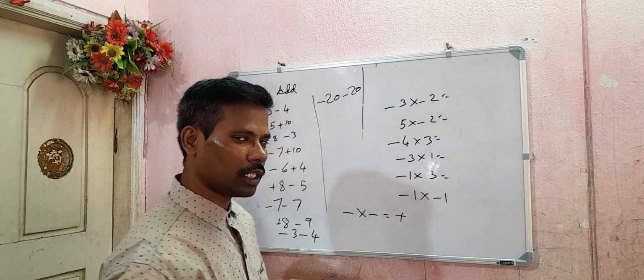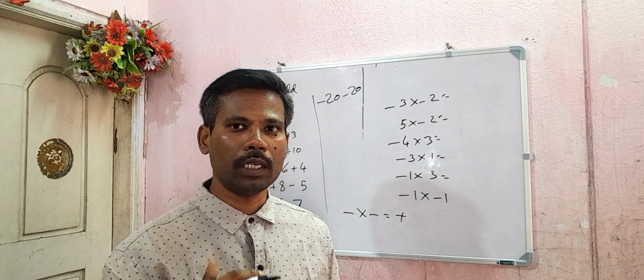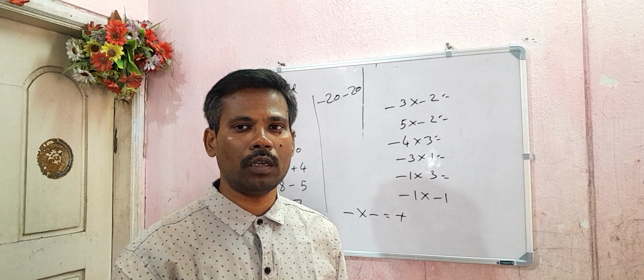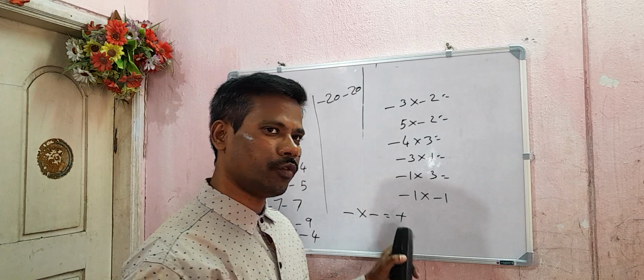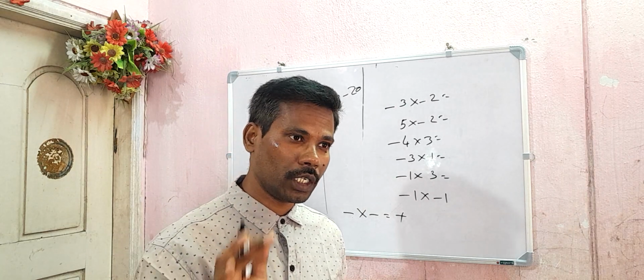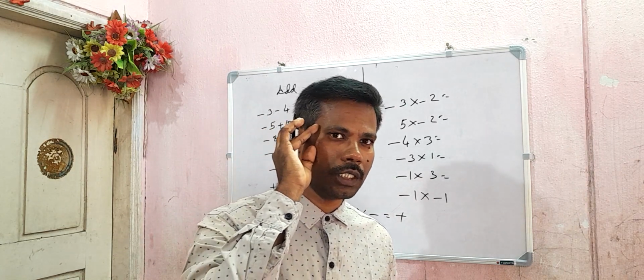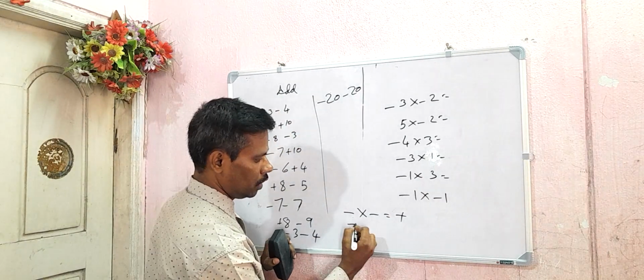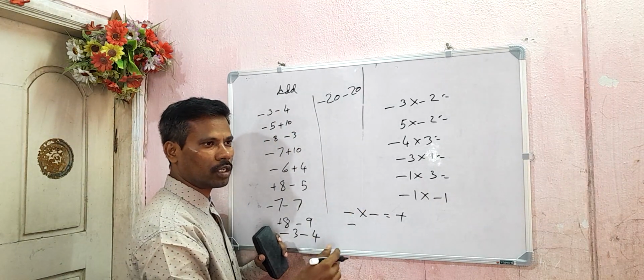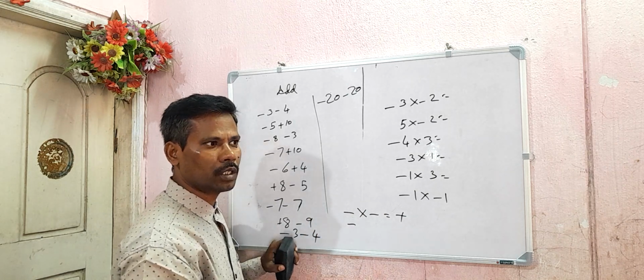Here is one more major mistake you make: while multiplying, you look at the big number and the small number. Don't ever look like that. Just follow these rules, that's all. Keep in your brain that minus into minus is plus. These are just rules.